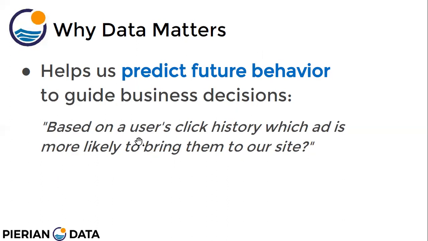Based on a user's click history, which ad is more likely to bring them to our site, right? If you are using Facebook, Google, Quora, you are visiting a lot of websites, you see a lot of different kinds of ads, but there are very few ads which you click, right? All these events, like which ads you are spending your time on, what kind of videos you are watching on YouTube, they all give these businesses small insights about what kind of a person we are, right? What kind of things we like.